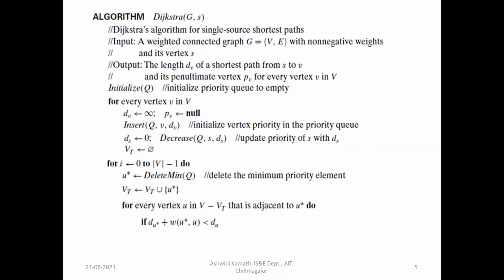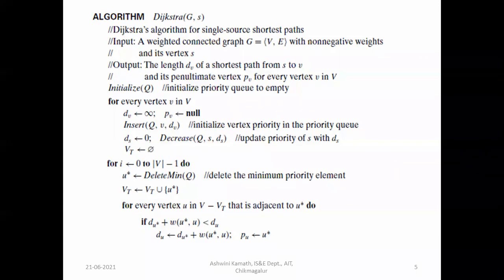You have to select the one having lesser cost. If it is less than the value already present in the priority queue, then update it. Update the value of du: du is equal to du star plus w of u star comma u.